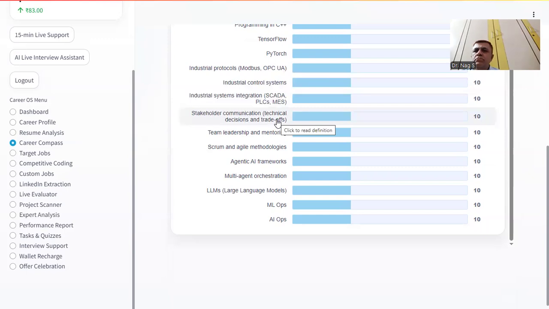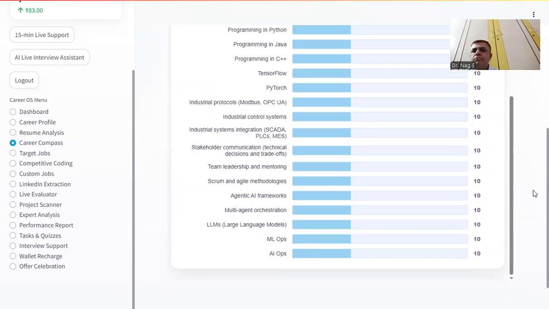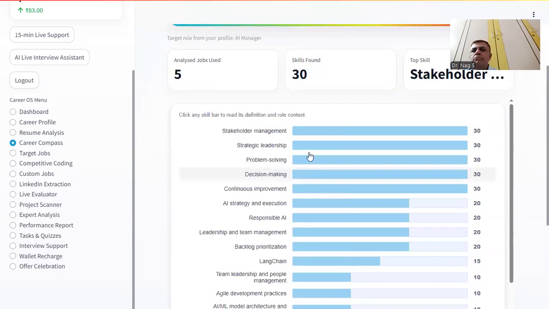Followed by agile methodologies, scrum methodologies, which you are aware of. Then we have to have a little peek into agentic AI frameworks, multi-agent orchestration, how LLMs work, and how MLOps and AIOps work. All these we would be covering in this particular program. What is the meaning of covering? We are going to evaluate all of these skill sets in a mock interview round, and whatever gaps we identify, I will provide you content so that you can fix those gaps.